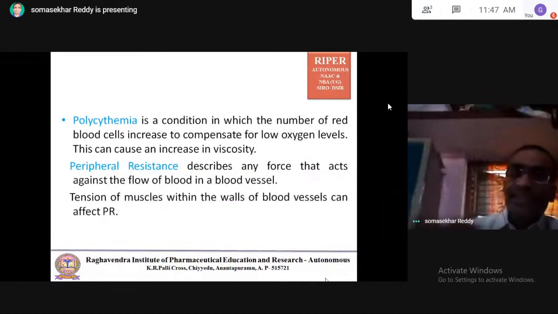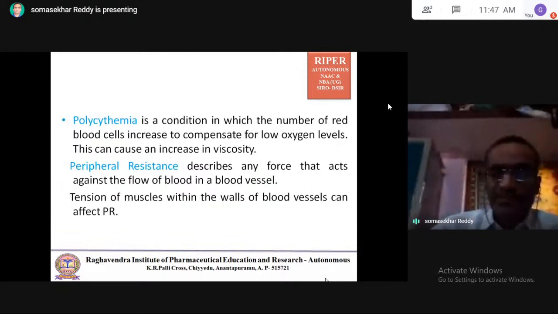It describes any force that acts against the flow of blood in a blood vessel. That means the tension of muscles within the walls of blood vessels can affect the peripheral resistance. The muscles present in the walls of the blood vessels, their tension, can affect the peripheral resistance.